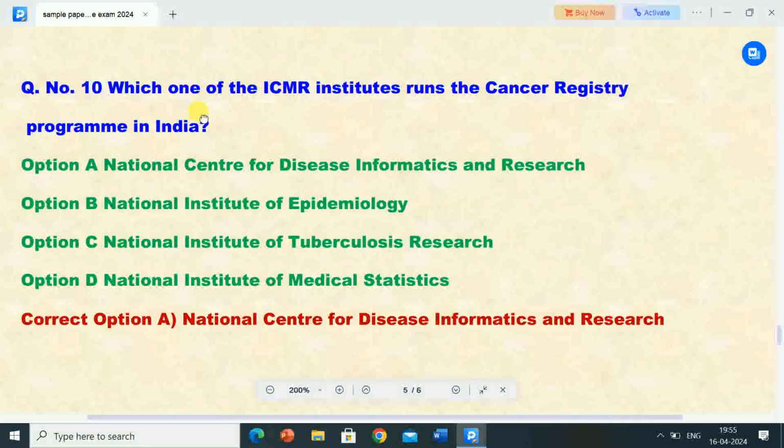So your question is, which one of the ICMR institutes runs the cancer registry programs in India? So correct answer is option A, that is National Center for Disease Informatics and Research. This is an ICMR institute which runs the cancer registry program in India.